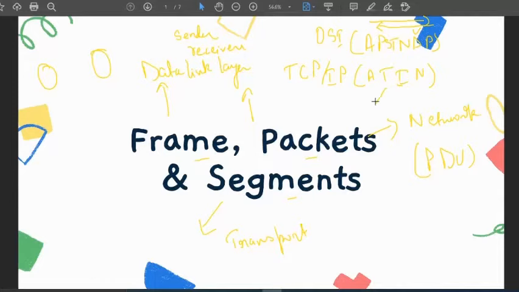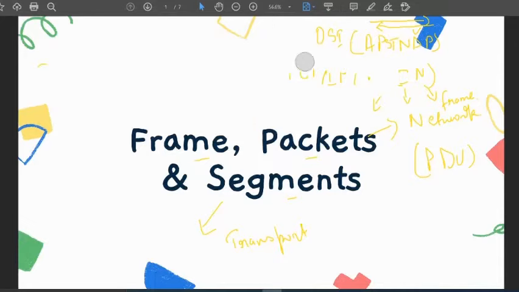In the transport layer there are segments. In the internet protocol layer we have packets, and in the network layer we have frames. Now we'll make it more clear. Just wait a minute.